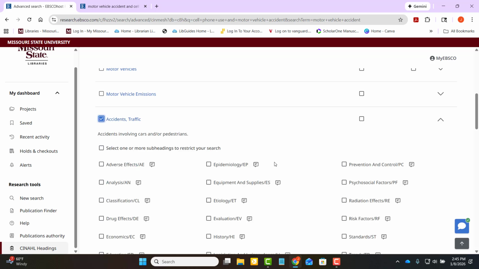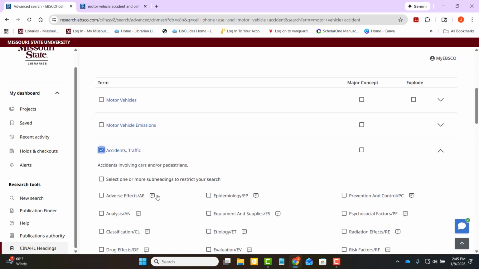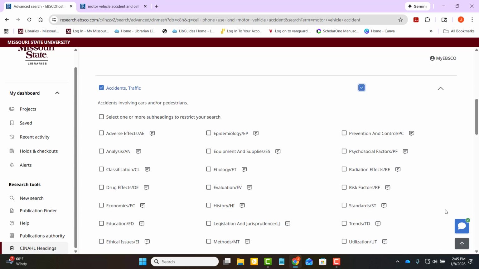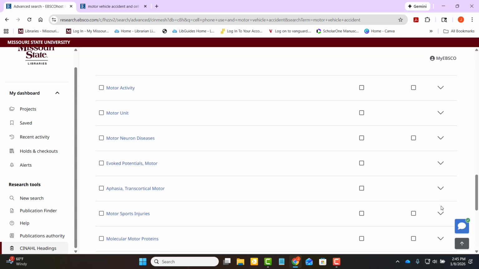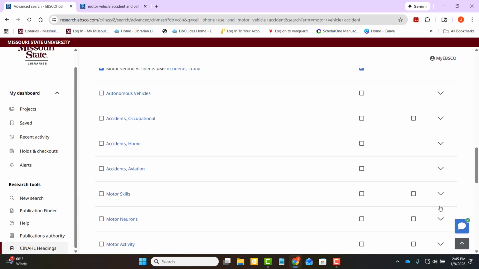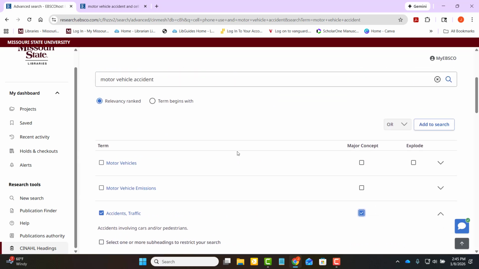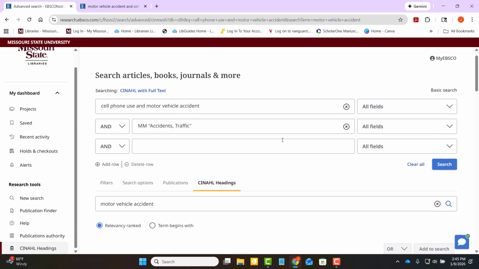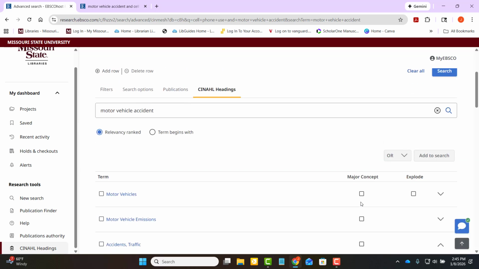So we will click on that. You can add subheadings if appropriate. I know this is a major concept, so I'm going to click that. And then we hit add to search. And we go from here.